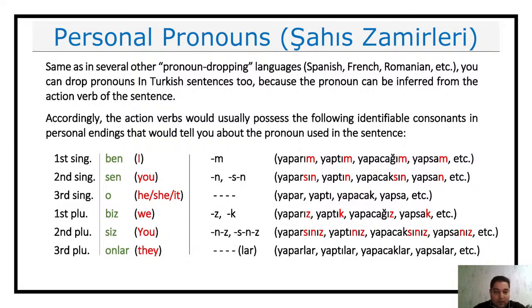But we also have a note regarding that. Let me go to that one. So don't forget this. This picture is very important, okay? These endings are very stable and fixed, and they really can help you identify the verbs or the person, the pronoun in the verb, in the sentence.